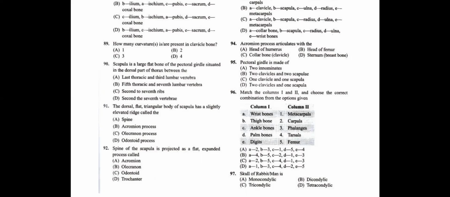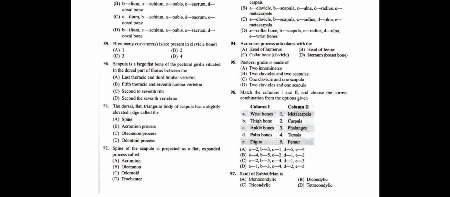Question number 92. The spine of the scapula is projected as a flat expanded process called what? It is called the acromion process. The scapula, along with the clavicle, is going to form a glenoid cavity. This cavity is formed by a spine-like extension, which forms a process. This process formed by the spine of the scapula is called the acromion process.